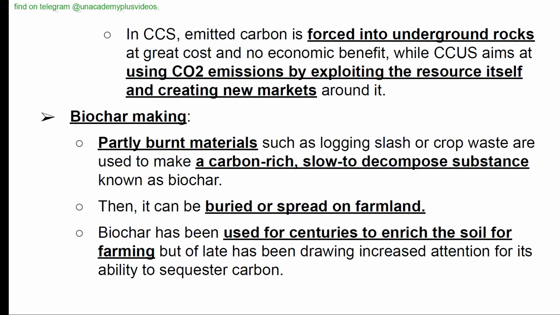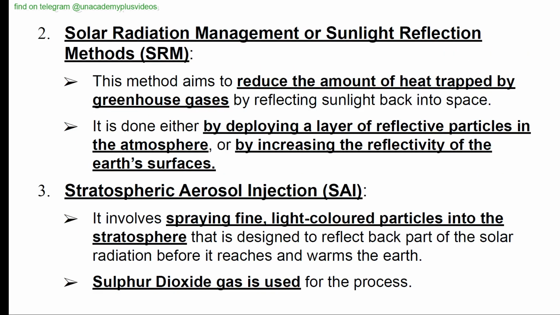Then it can be buried or spread on farmland. Biochar has been used for centuries to enrich the soil for farming, but of late has been drawing increased attention for its ability to sequester carbon, that is, capturing the carbon is also done as a function. So biochar is also used to increase the fertility of the soil.